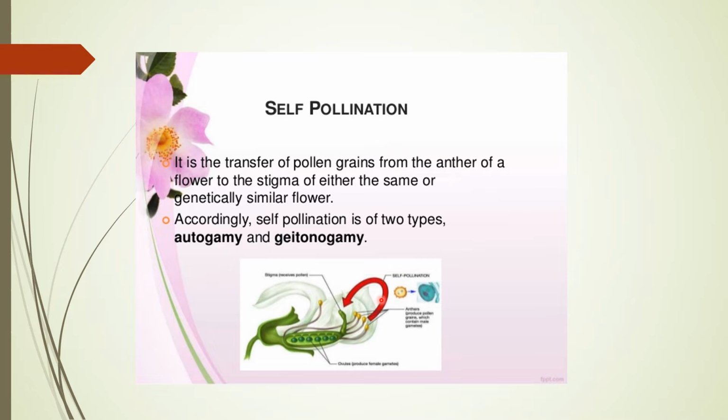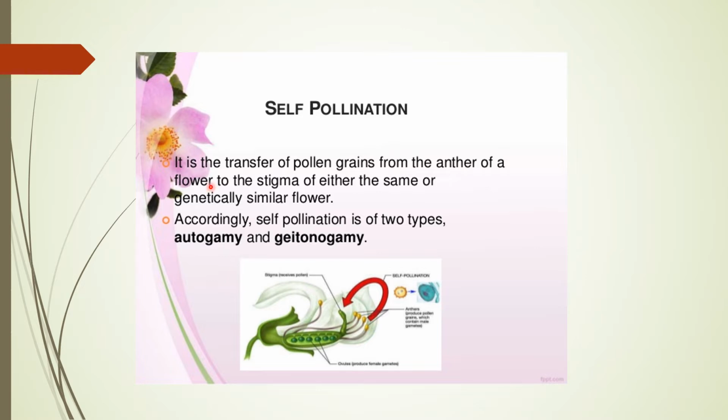Again I repeat, when pollen grains are transferred from the anther of a flower to the stigma of another flower of the same plant, we call it geitonogamy. This is the difference between autogamy and geitonogamy.